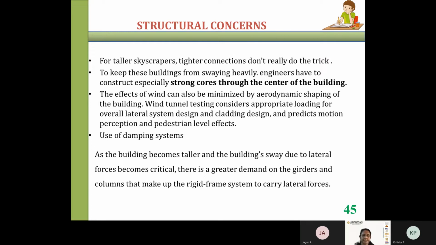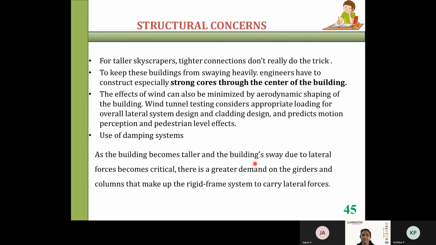So appropriate damping systems, the vibration reducing devices, have to be introduced in the structural system so that we can reduce the vibration effect. As the building becomes taller and the sway due to lateral forces becomes critical, there is a greater demand on the girders and columns that make up the rigid frame system to carry the lateral forces.